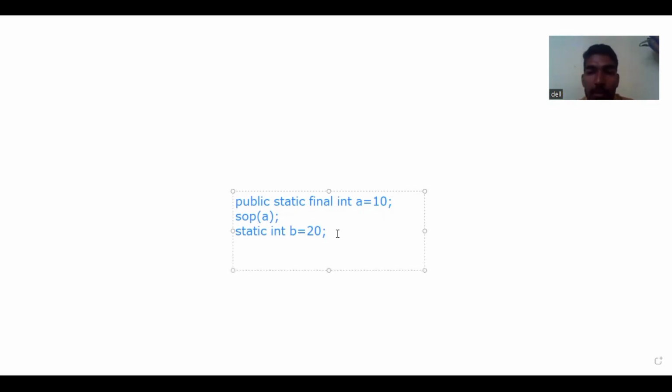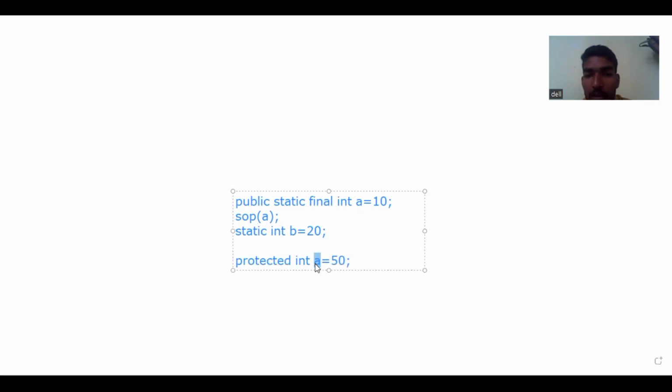And if I make a variable as private, can I access this variable outside the class, Megraj?